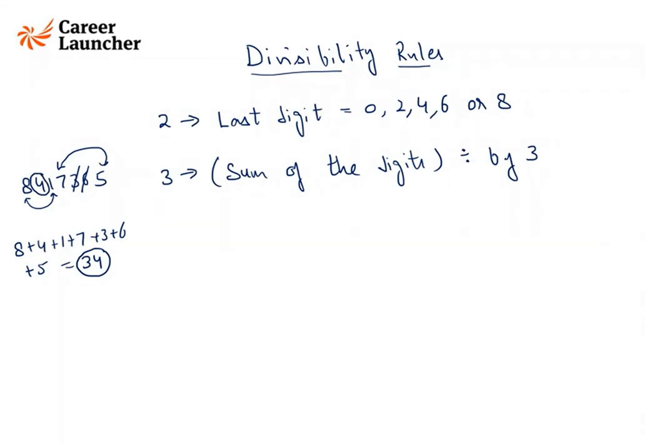So here you can avoid the addition of the digits as well. Okay, you can look at 2 digits at a time or 3 digits at a time or a single digit at a time. And this is how you can find out. Is the rule for 3 clear, guys? Or is there any confusion?